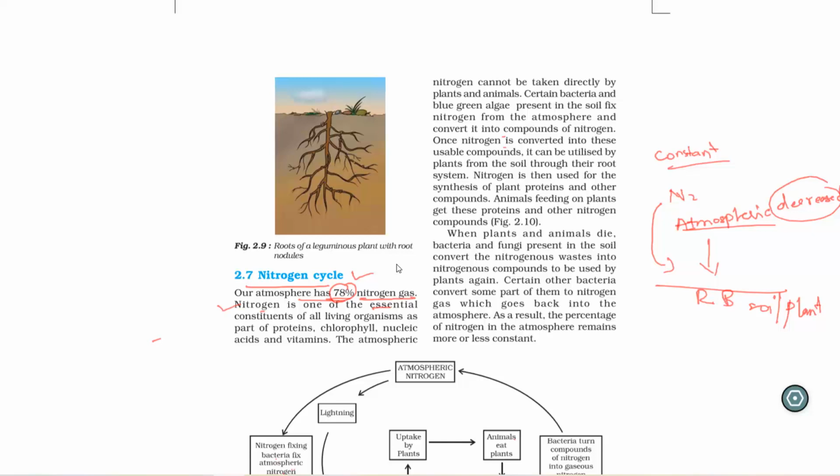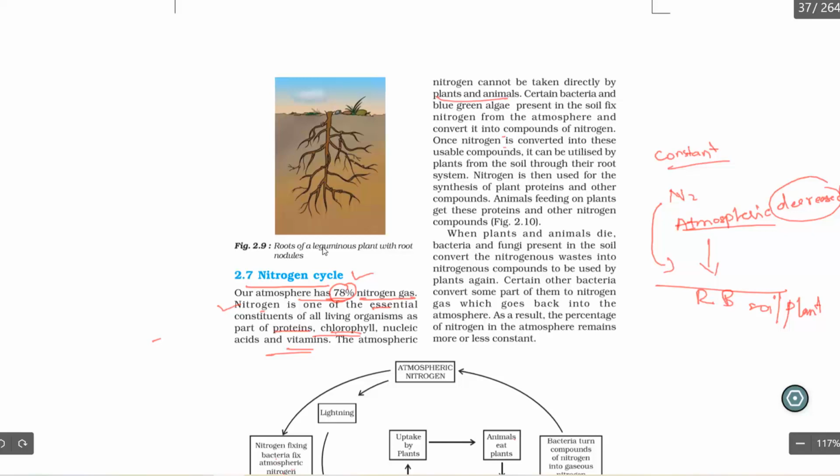Nitrogen is a very essential thing for our living organisms. We get nitrogen in the form of proteins, chlorophyll, nucleic acids and vitamins. So all these are due to nitrogen. Let us see how this can be taken by plants and animals.